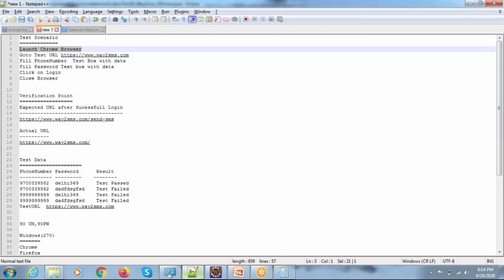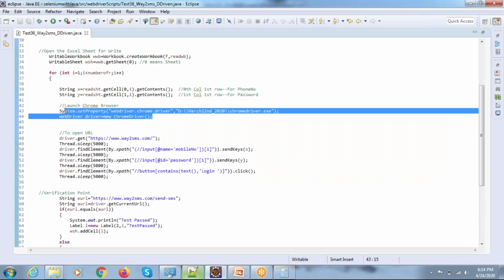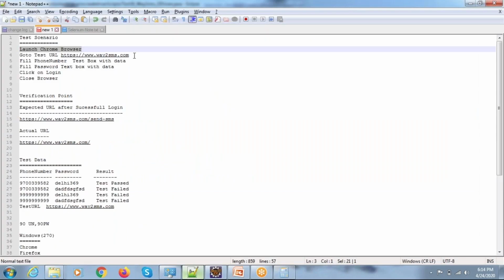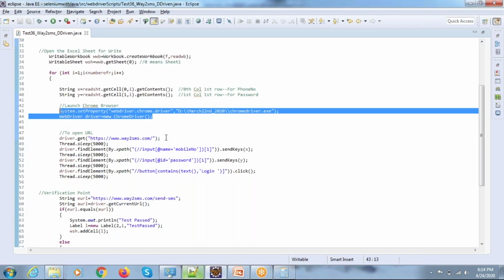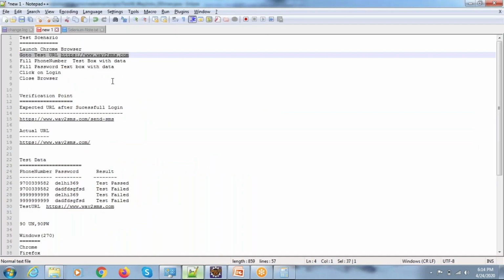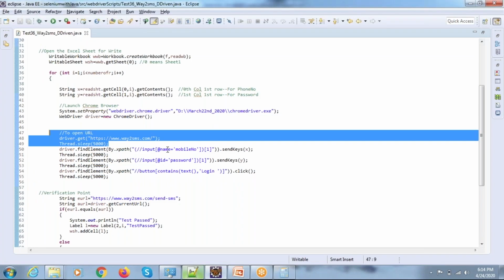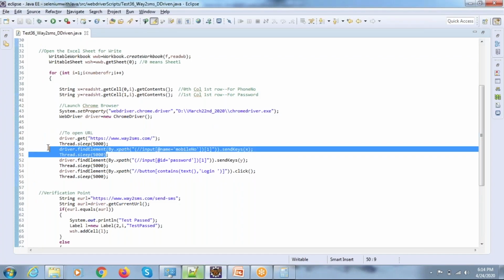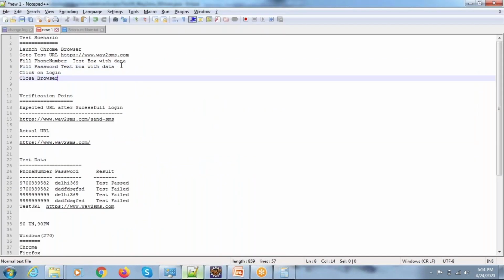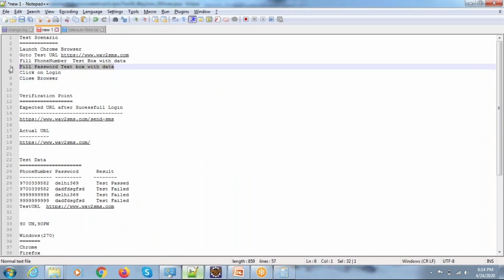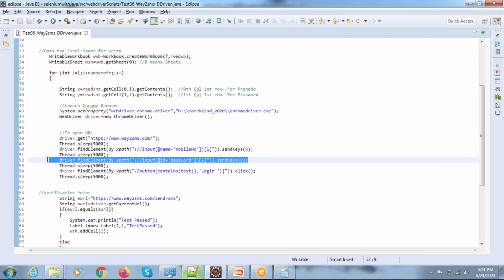Launch the Chrome browser. For launching the Chrome browser, you need to write down these two lines of code. And to pass the URL into the Chrome browser, you need to write down this single line of code. And to fill the username text box with the phone number, you need to use this particular line of code. And to automate the password text box, to fill the password text box with data, you need to use this particular field.